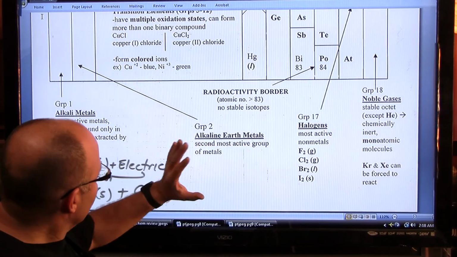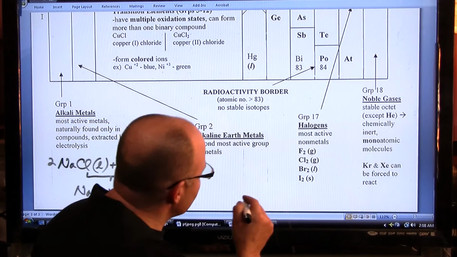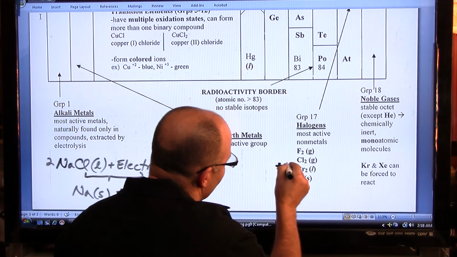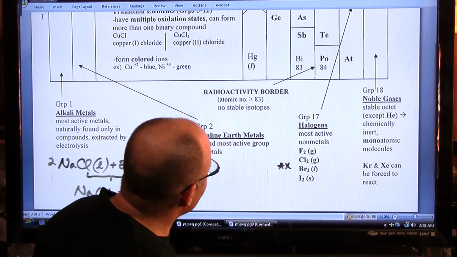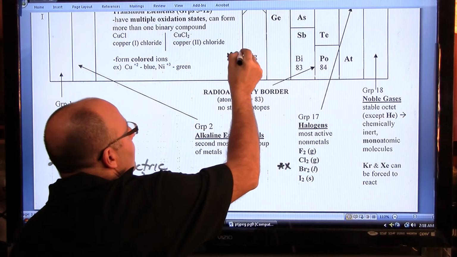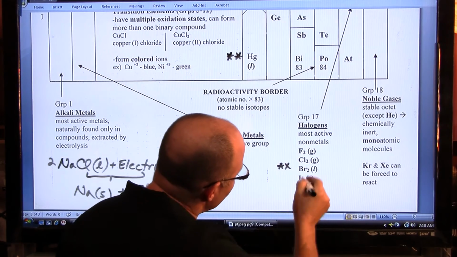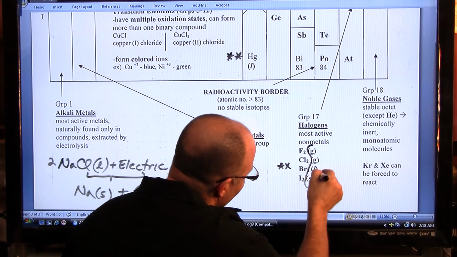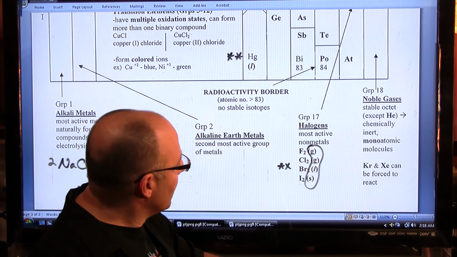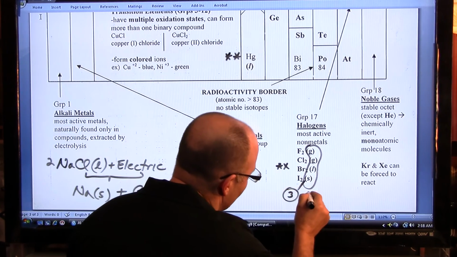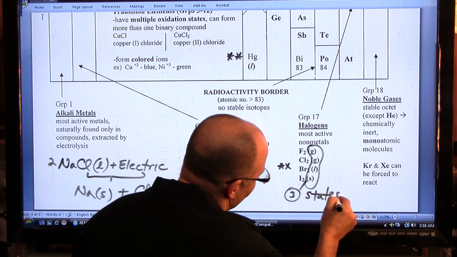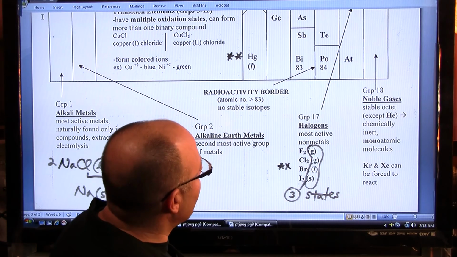Then the alkaline earth, we've covered that. The halogens, let's put a double star by the bromine, because it's a liquid. There are only 2 liquids, as I said, the mercury. I'll remind you again. And then notice, too, that the halogens are the only family in which you'll find all 3 states, meaning solid, liquid, and gas.